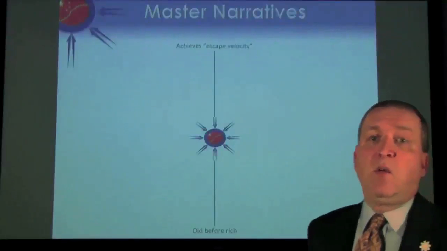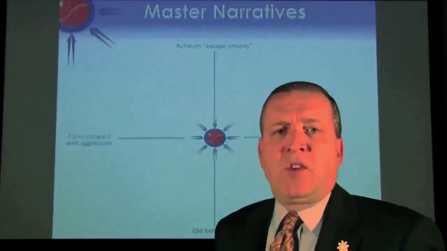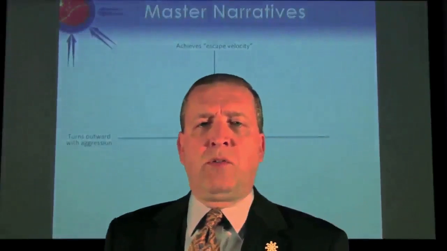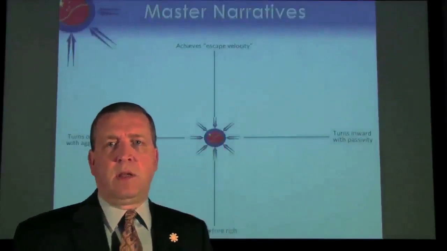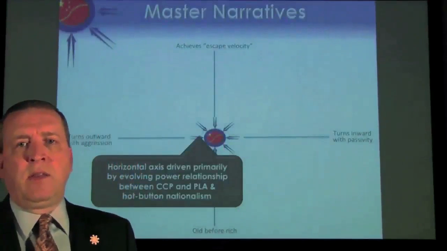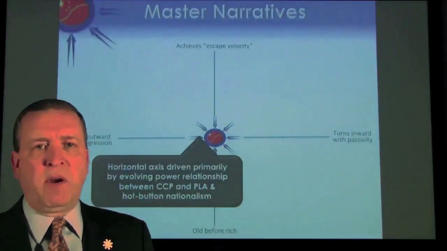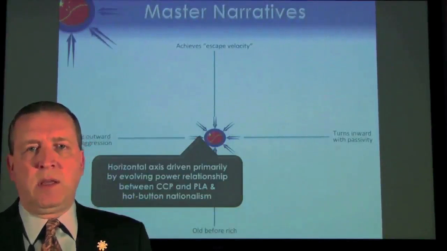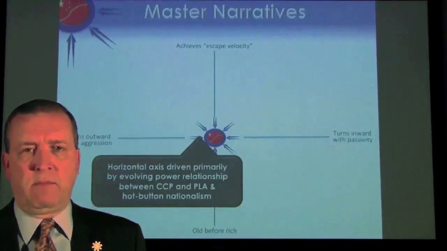Now let's look at the horizontal axis. The questions here are, does China turn outward with aggression, or does it turn inward with passivity? Here, the key driver is the evolving power relationship between the Chinese Communist Party and the People's Liberation Army, and how they interact over the hot-button issue of nationalism.